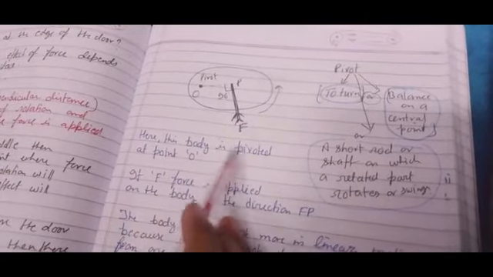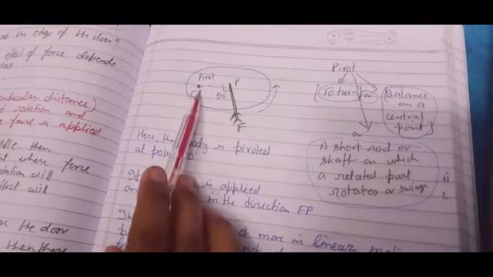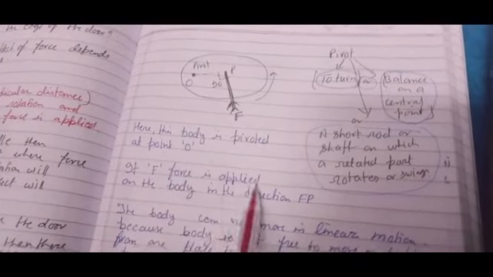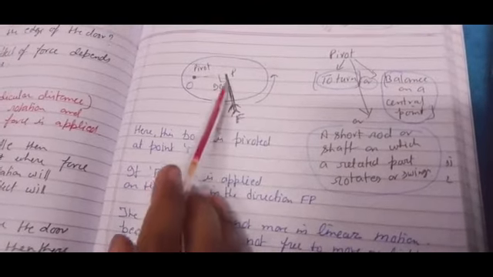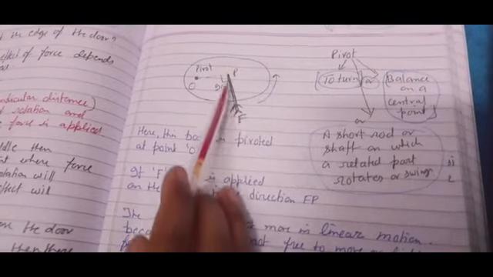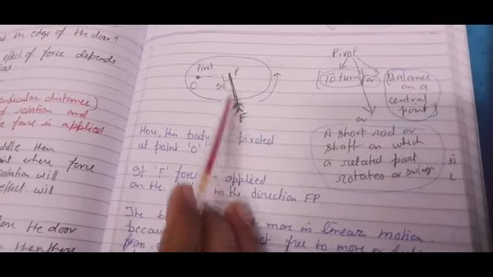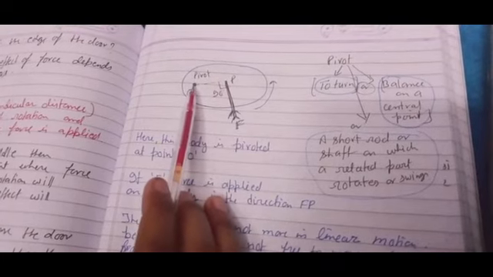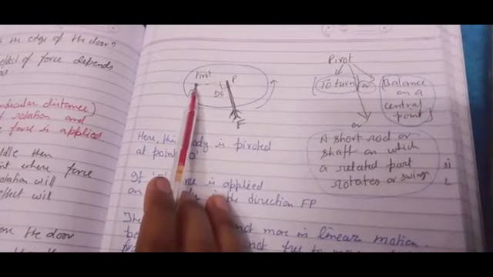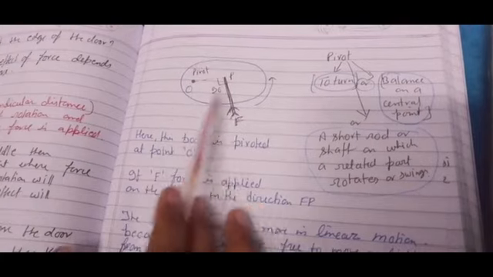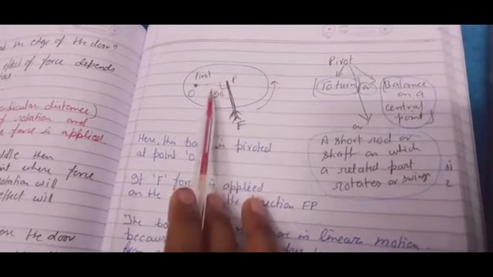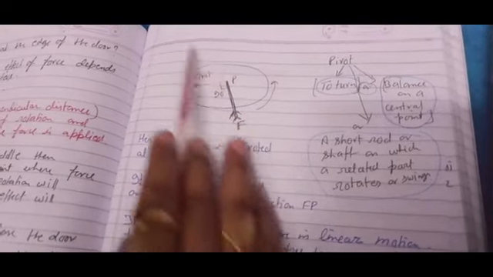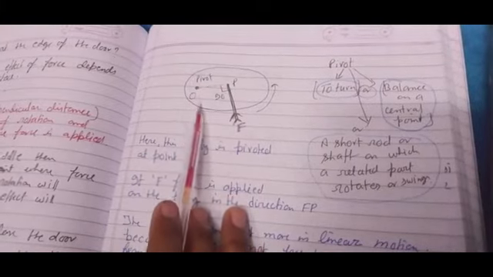Here this body is pivoted at point O. If force F is applied on the body in the direction of Fp, here force is applied, then because it is fixed at a point, this body is not going to displace its position. It can't shift from here to here or anywhere, because here it is fixed.